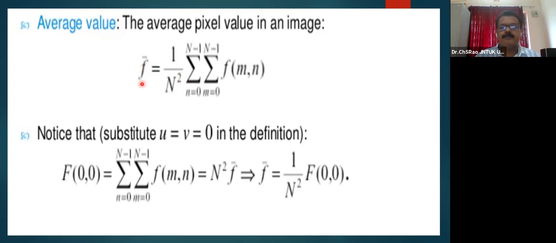Okay, so if I use this average value, notice that substituting u equal to 0 and v equal to 0 in the transformed domain version of the signal, F(0,0), the sum over m and n ranging from 0 to N minus 1 of f(m,n), will give you N square times the average value. The average value may be represented as 1 by N square F(0,0). So another definition of this average value is 1 by N square F(0,0).